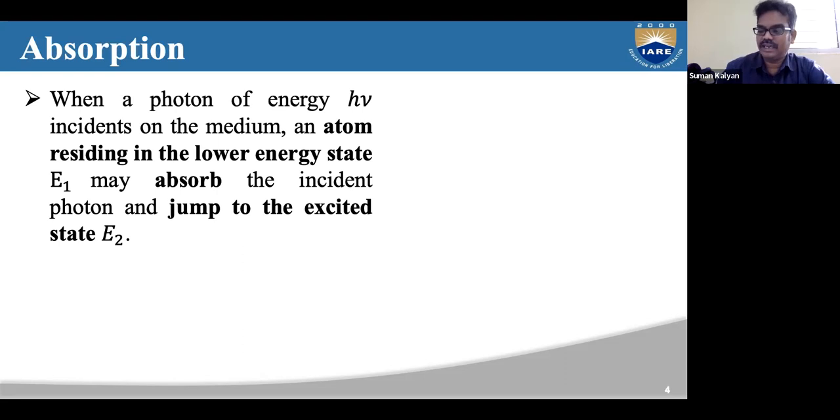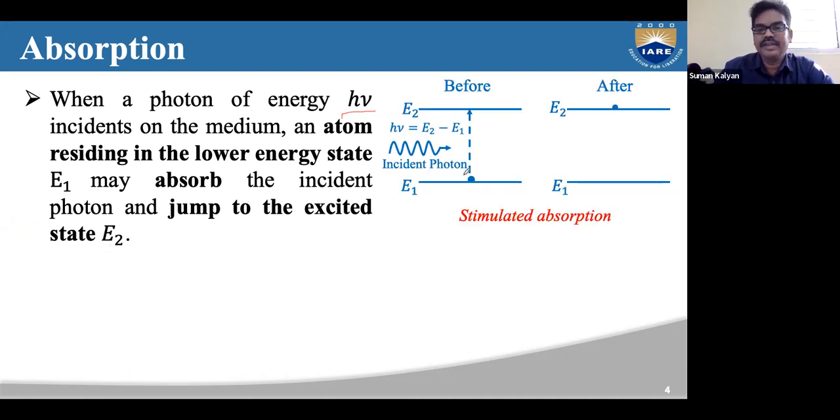So what is absorption? Absorption is when a photon of energy h nu is incident on the medium, and an atom residing in the lower energy state E1 may absorb the incident photon and jump to the state E2. Just see the graphic. We consider two energy levels, E1 and E2.